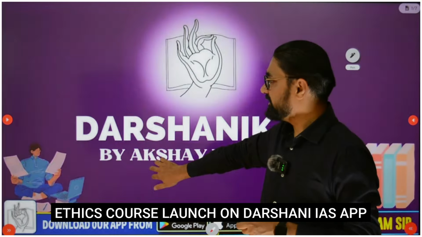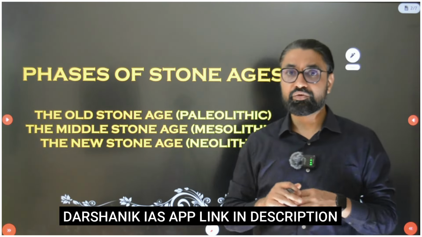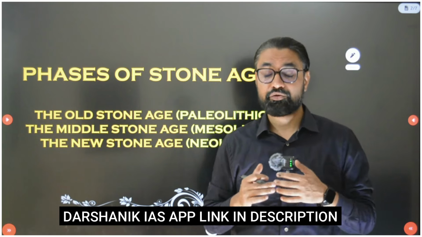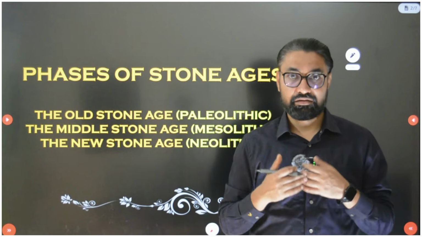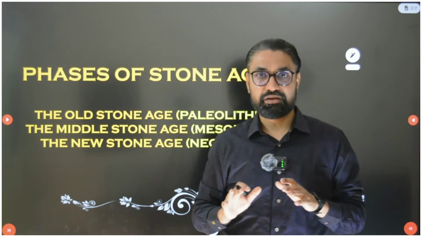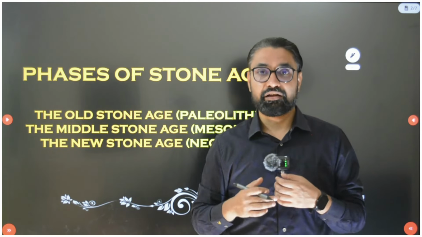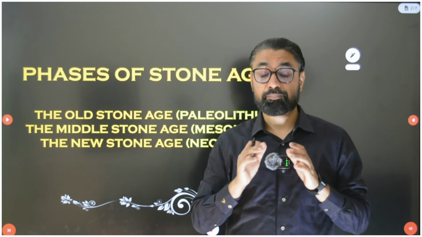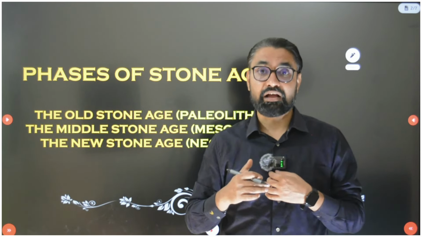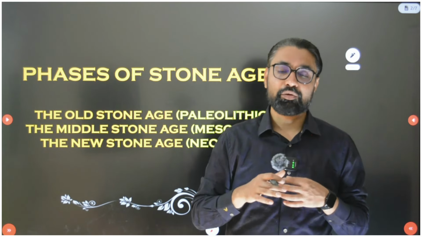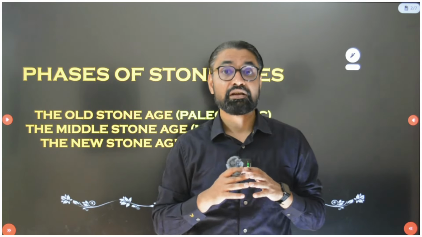In this topic, today I am going to discuss with you the phases of the Stone Ages. You all must have begun your study of ancient Indian history, or proto-history, with these phases of Stone Ages. History is a part where you have recorded evidence, something written in the form of Vedic literature, etc. But the part of history where there is no recorded evidence, and most of the evidence is archaeological in nature, is called proto-history. So most of the Stone Ages come under this proto-history.